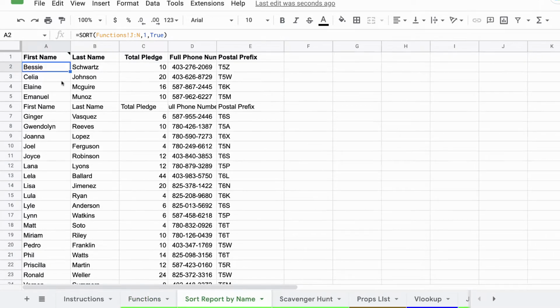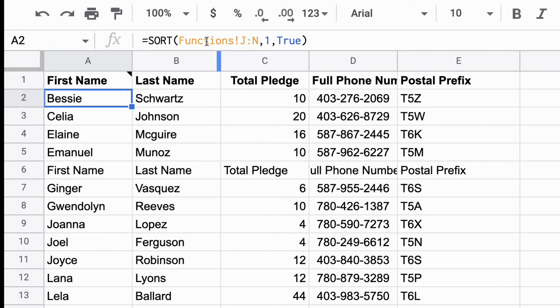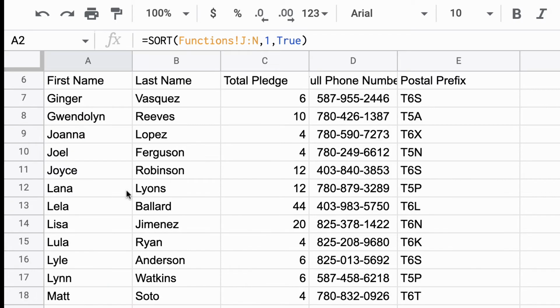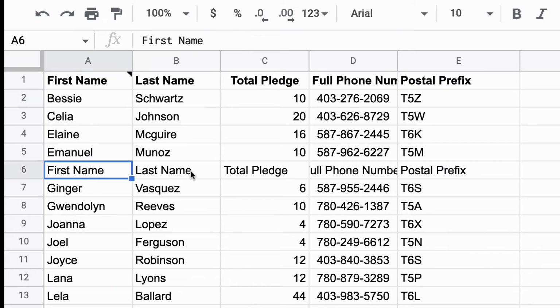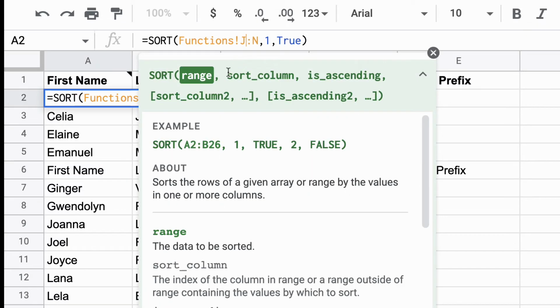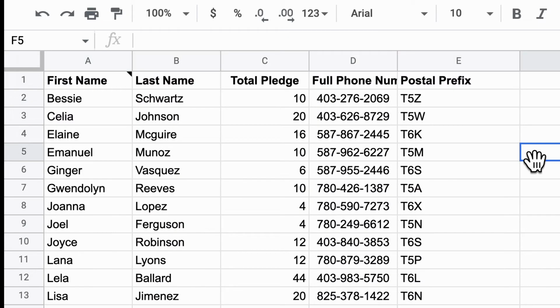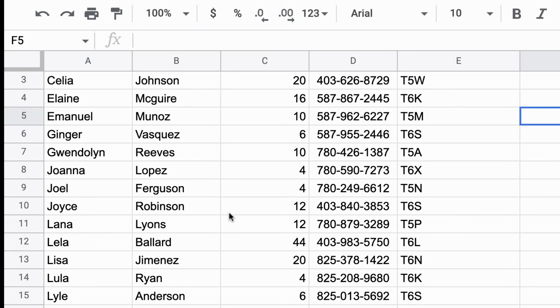Look at that. Now we've got everything, and it's pulling from that other data. So if I make changes to that other data, it automatically updates here. But look at that, there is all my stuff. Now I'm going to look in here and see first name and last name. I don't want that, I already have it at the top here. So I'm going to go up here and say J2 through N. There we go. Now that's a little bit cleaner.